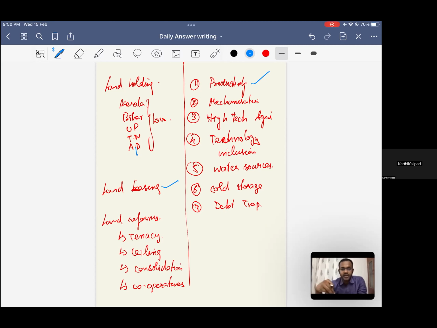You can also speak in terms of land leasing not giving security of tenure to the tenant. So I am not bringing in any high-tech agriculture like greenhouse chambers, new technologies, or investment into that. So that's something like we discussed about drone usage, which is not taking place. So that can be done with respect to it. And within land reforms, you can speak with respect to tenancy. We already discussed, and ceiling is not being done.